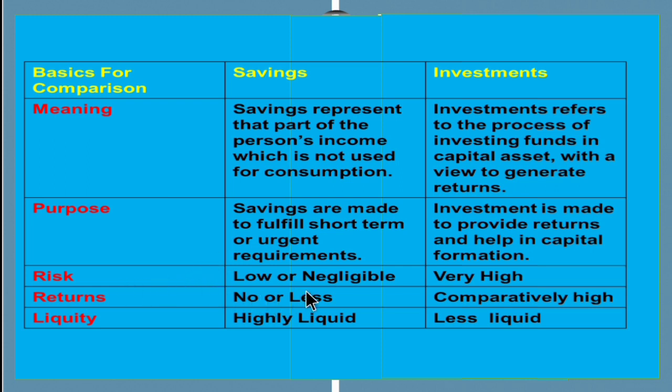Next, risk: low or negligible. In savings, the risk is very low because you can withdraw the amount whenever necessary. Whereas in investment, the risk is very high. We are seeing a lot of fraudulent cases, so in investment the risk is very high. Next, returns. In savings, the bank will give some specific interest or less returns. But in investment, we can get very high returns.